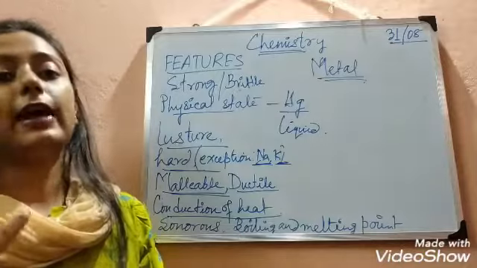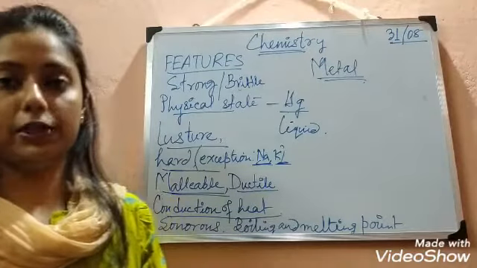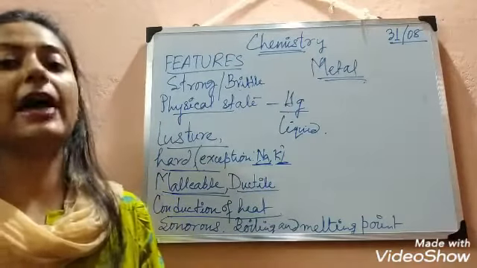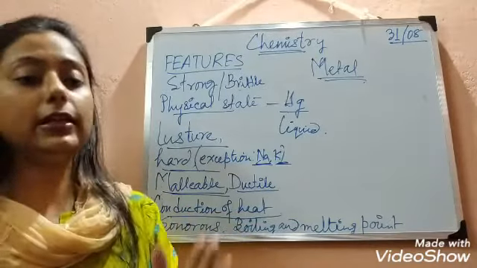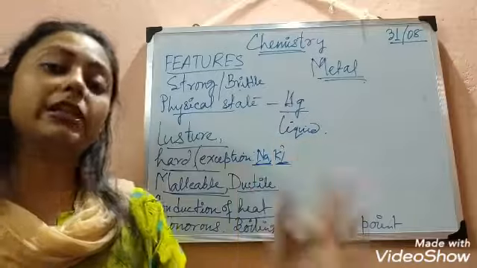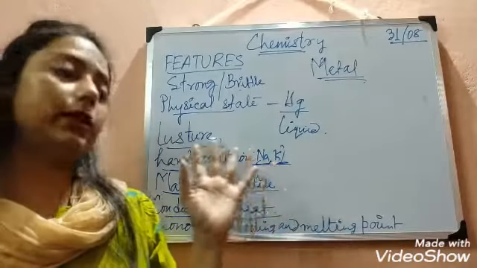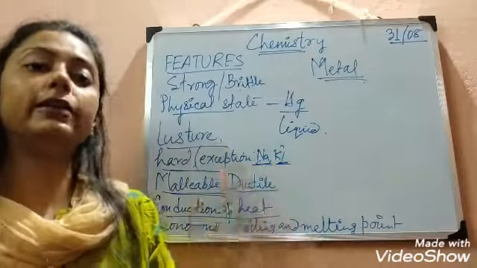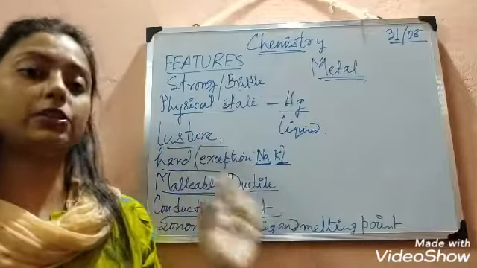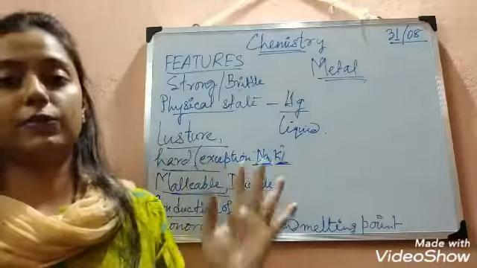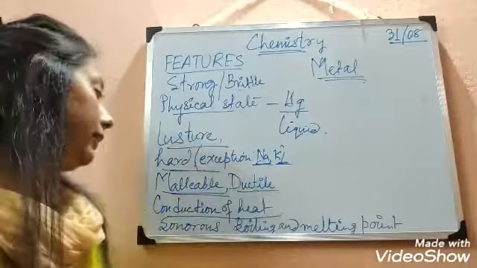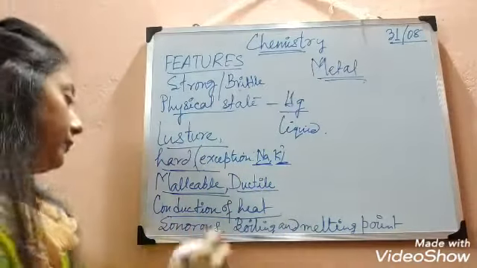We already learned that there are three modes of heat transmission: conduction, convection, and radiation. And conduction is the process in which heat is transferred through the medium. And if the medium is metal, the metal is a very good conductor, so heat transfer is much faster if the substance is made of a metal. Okay, so metal is a good conductor of heat.